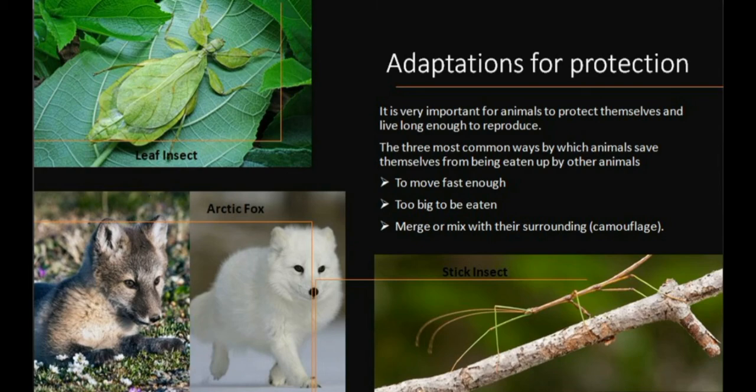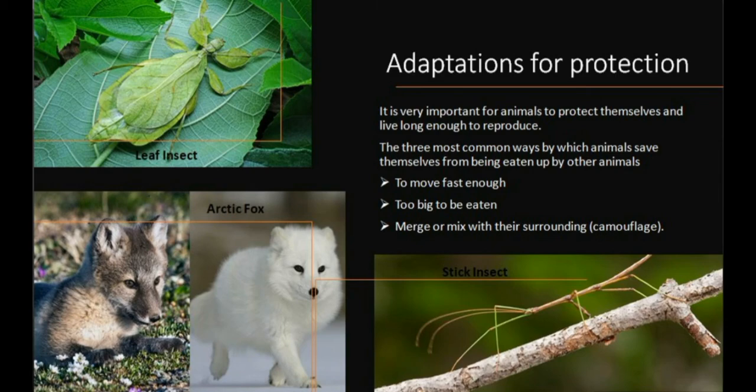Next are insects like the stick insect and leaf insect. As the name suggests, a stick insect looks like a stick and a leaf insect looks like a leaf, as you can see in the picture. This is the way they merge with their surroundings and save themselves from their enemies. So this was the last topic.